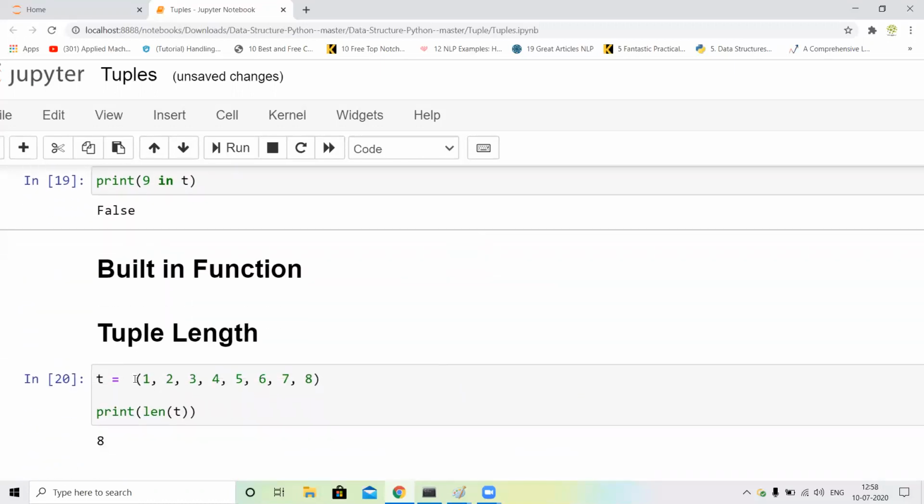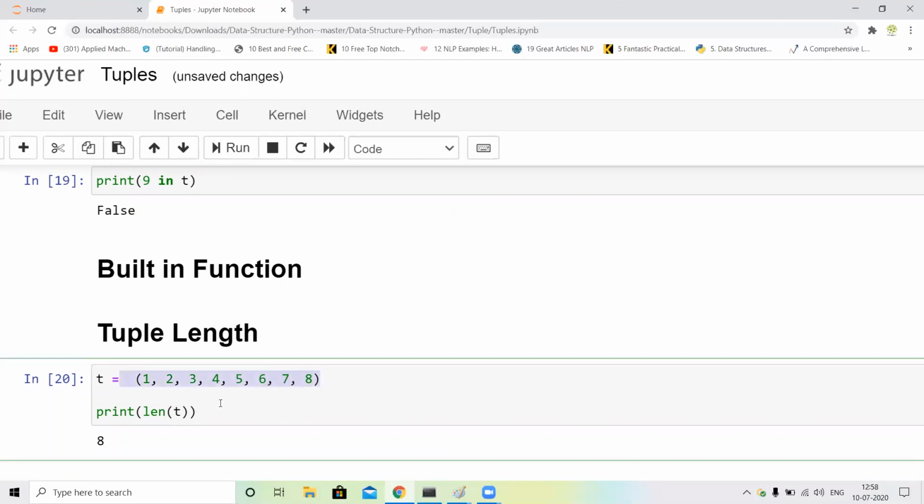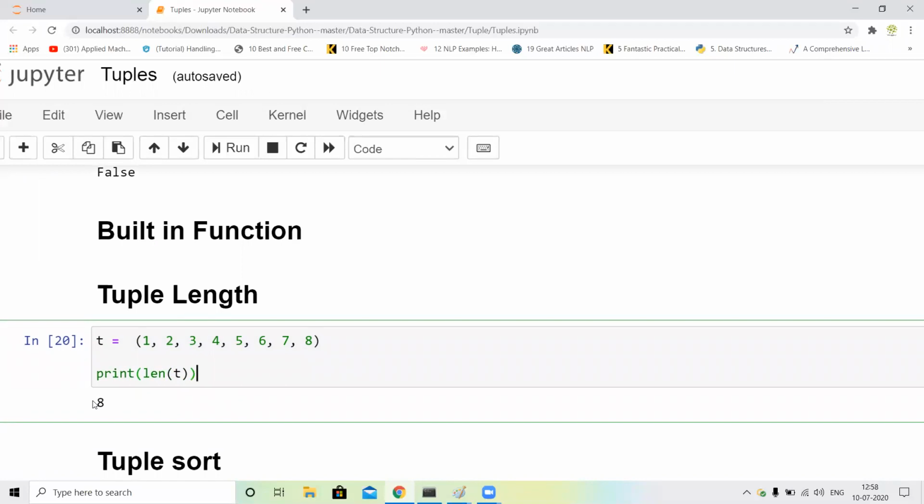Okay. Next, some built-in functions, like how do we check the length of the tuple. First of all, I just assign the tuple and check the length of t. You can just call the len function and check the value of t. You can see our output is 8. It starts with 1 to 8.